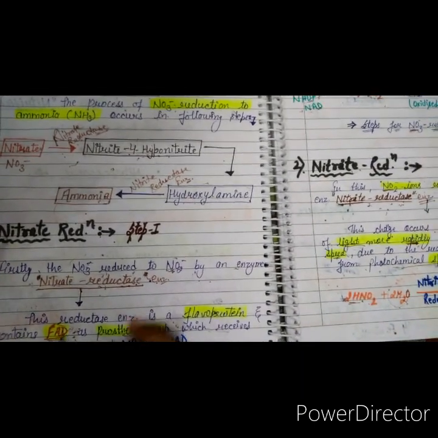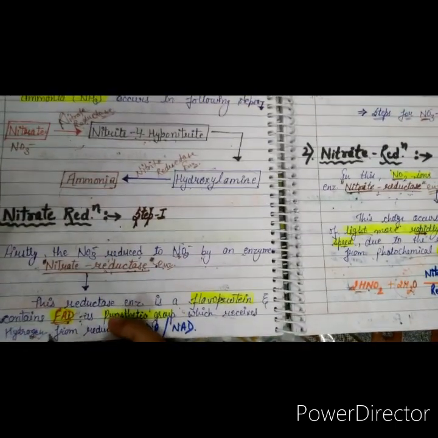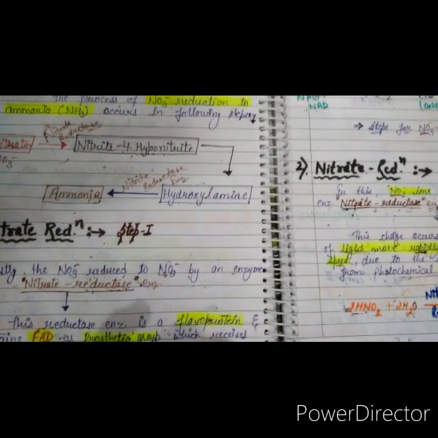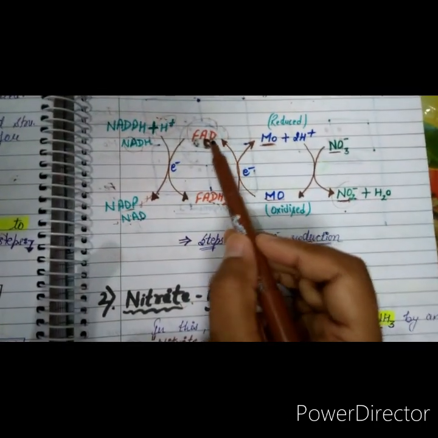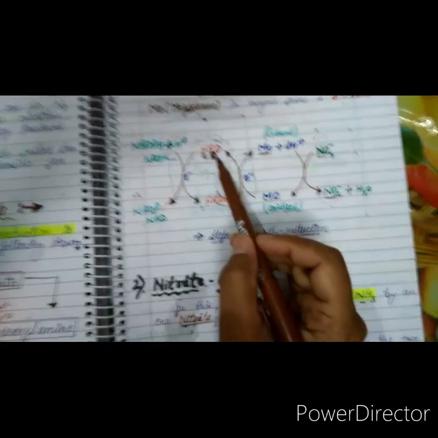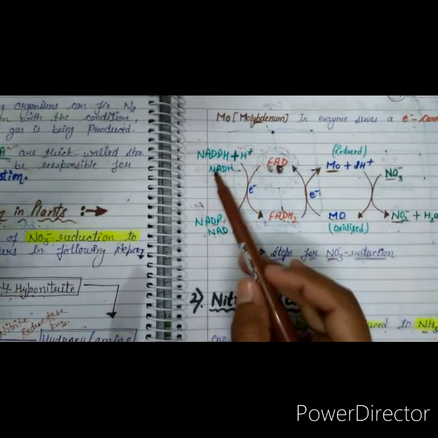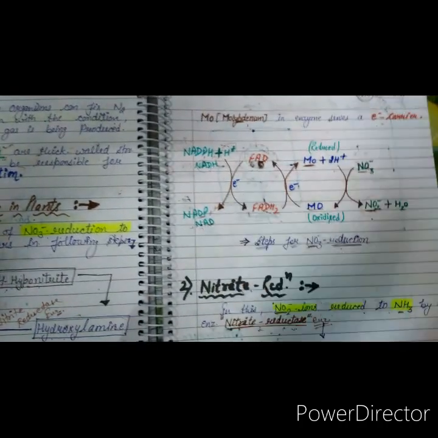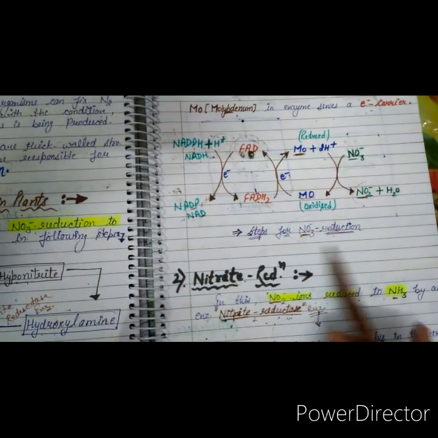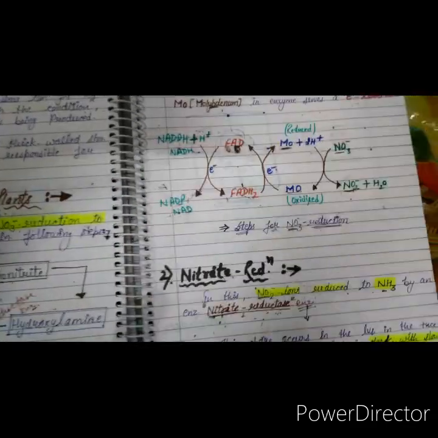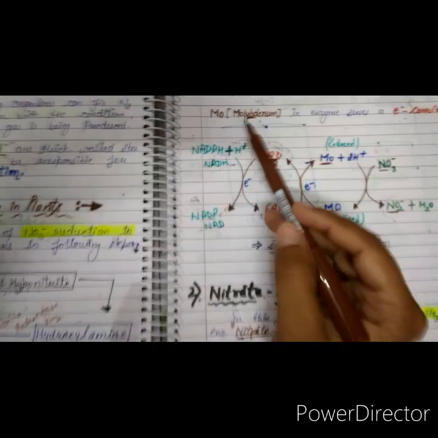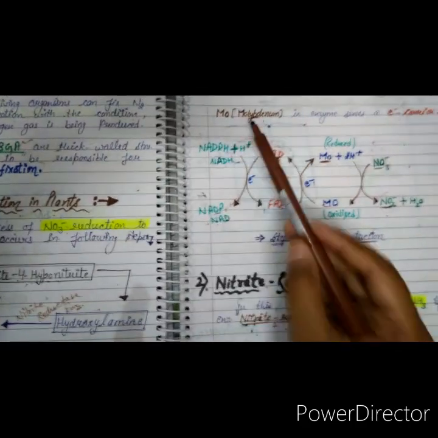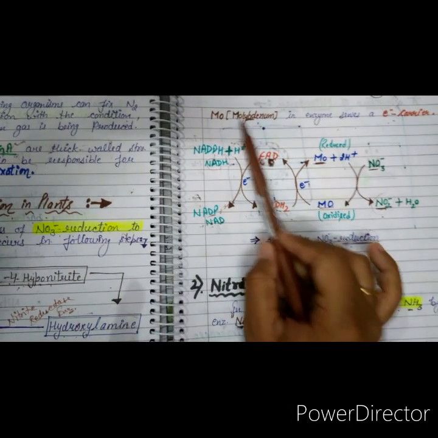This FAD receives the hydrogen from NADPH or NADH. Is that clear? In the complete mechanism of nitrate reduction, only 2 electrons are transferred. The first is FAD and the second is Mo, which stands for molybdenum.